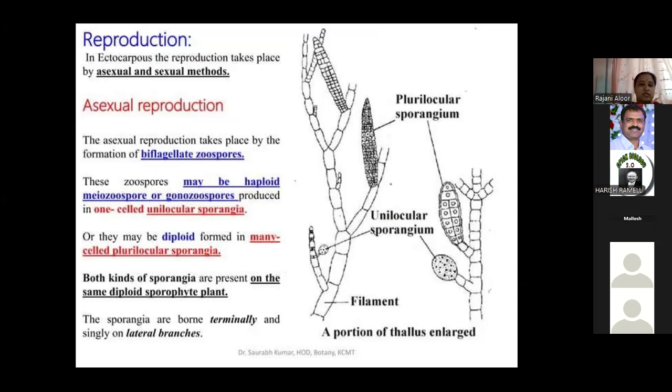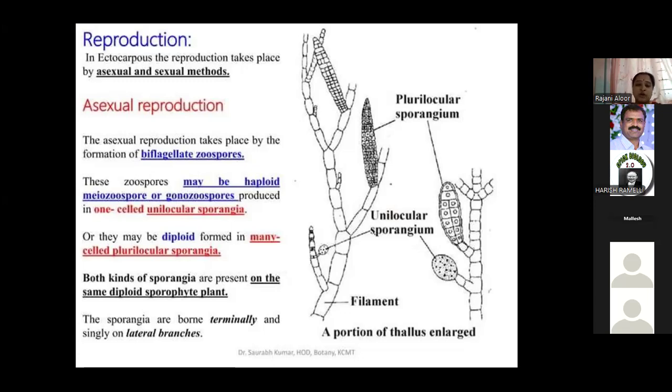Zoospore formation is the main important one, but what type of zoospore? Biflagellate zoospores. Two types of zoospores are produced, biflagellated zoospores. These zoospores may be haploid or diploid. One zoospore name is called unilocular zoospore, and another is called plurilocular zoospore.